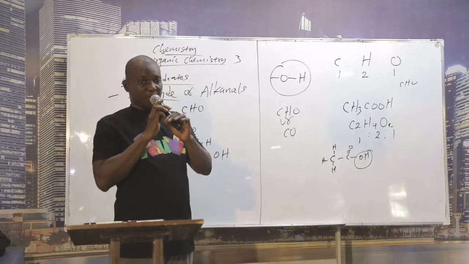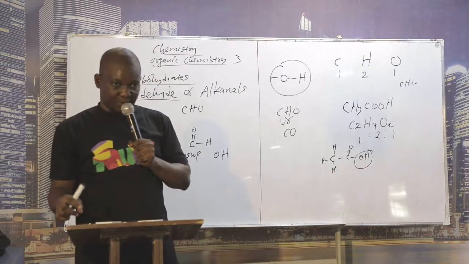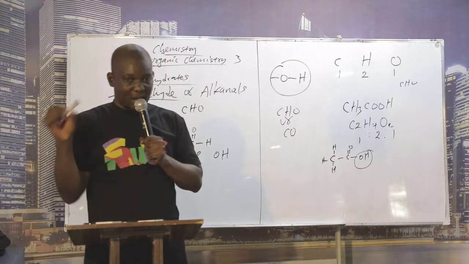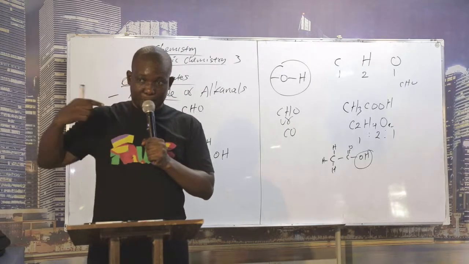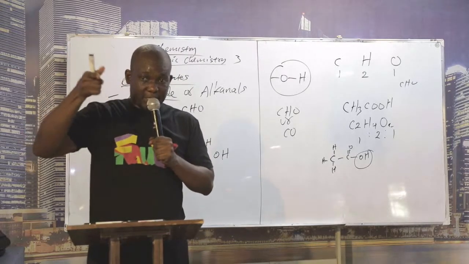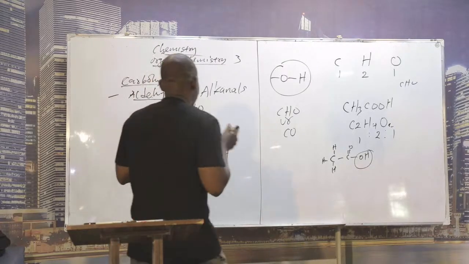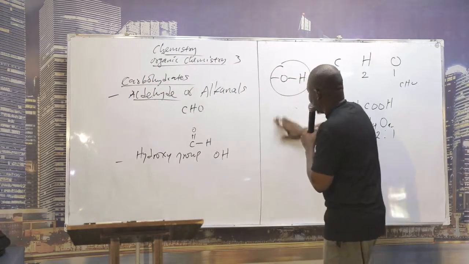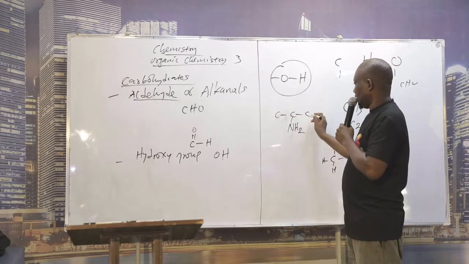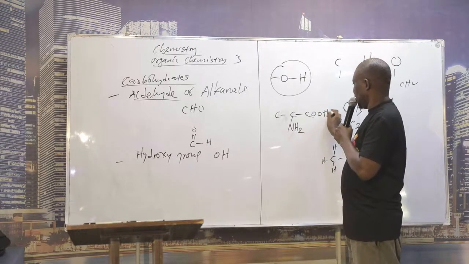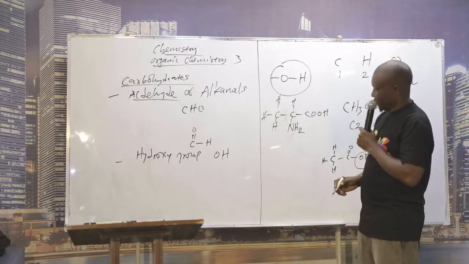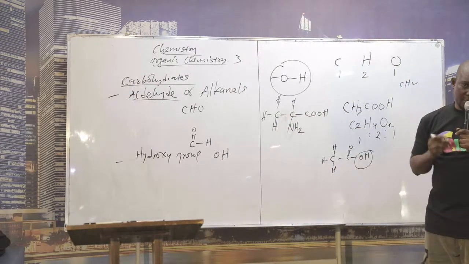So when you are naming an organic compound that has two functional groups, and if one is carbonyl and the other one is not carbonyl, please, the carbonyl will take precedence in that compound. Do you know what I mean, precedence? We take charge. For instance, supposing I have a structure like this, 1, 2, 3, I have NH2, and here I have COOH. Who can tell me the IUPAC name of this organic compound?